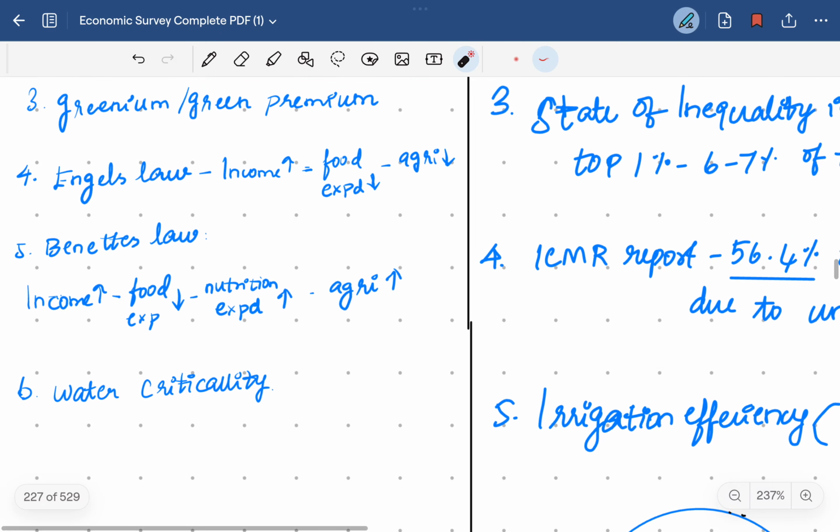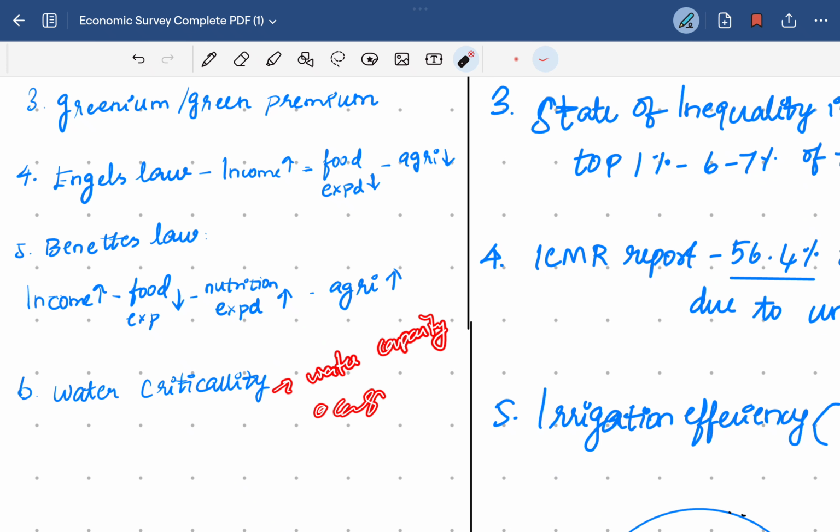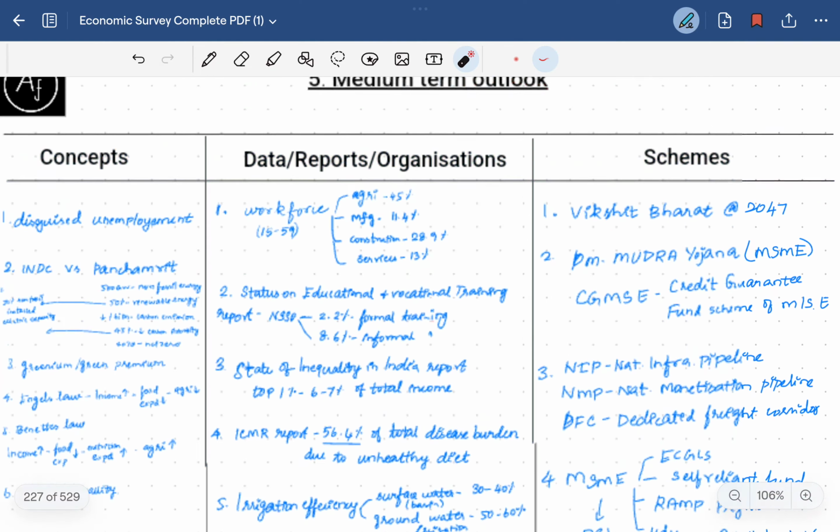Then water criticality, it is the level to which the water capacity is utilized, mostly mentioned with respect to groundwater. These are some of the concepts which are discussed in the chapter.